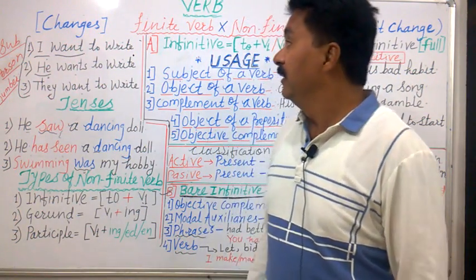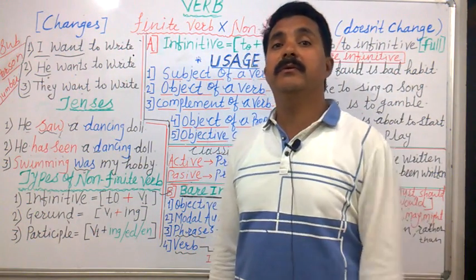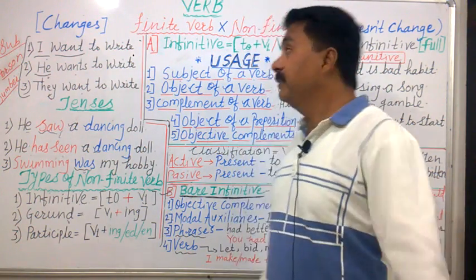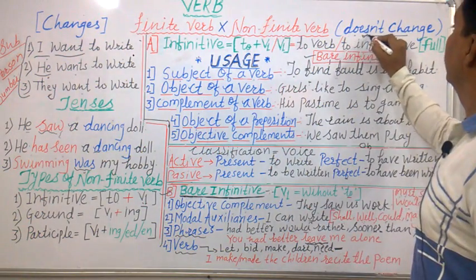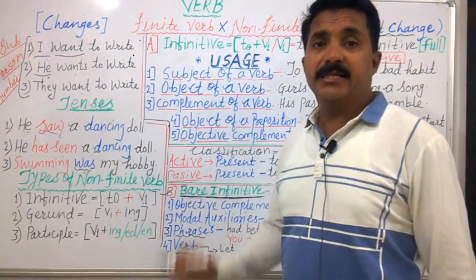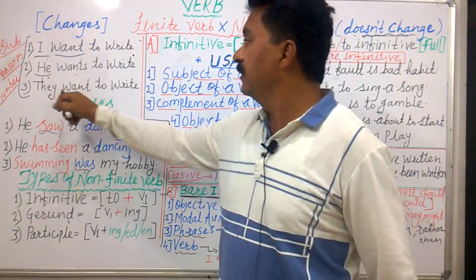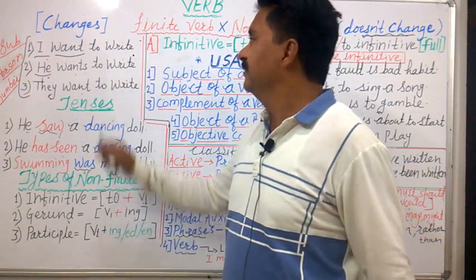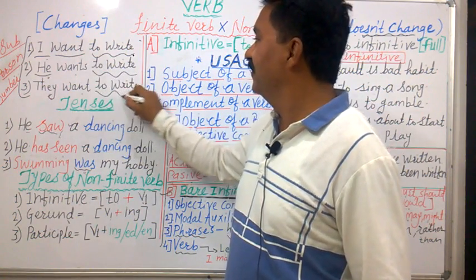What is finite verb? Now exactly opposite to finite verb, it will be non-finite verb, isn't it? Non-finite verb is the verb that doesn't change. So let us see these sentences once again. In the first sentence, I want to write, he wants to write, they want to write. There is one verb that did not change. To write, to write, to write.